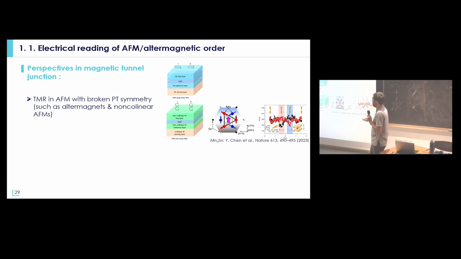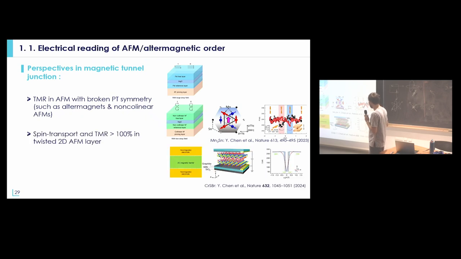With non-collinear antiferromagnets. The other way to do it would be to use altermagnetic materials. But at the moment, there is no observation. There are probably plenty of groups trying to do that in the world, but nobody has been able to demonstrate anything for the moment.